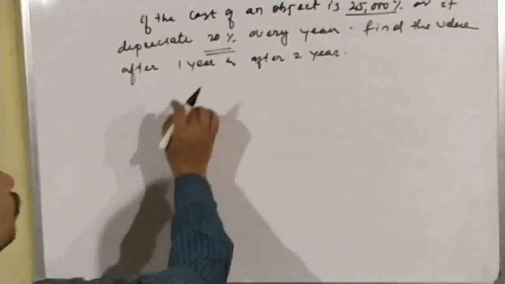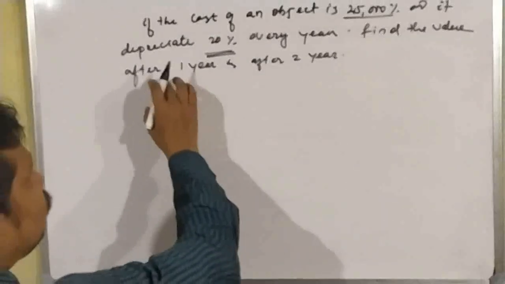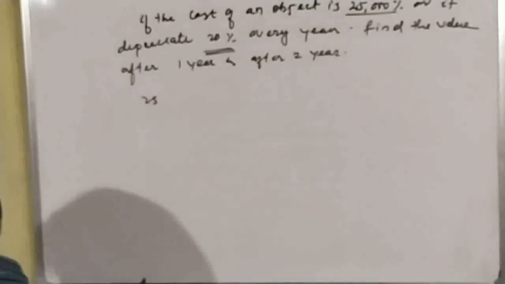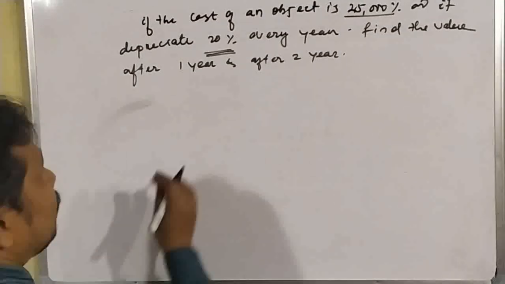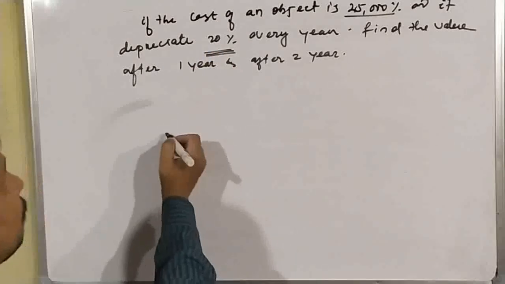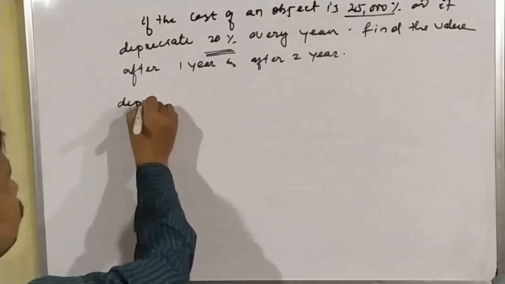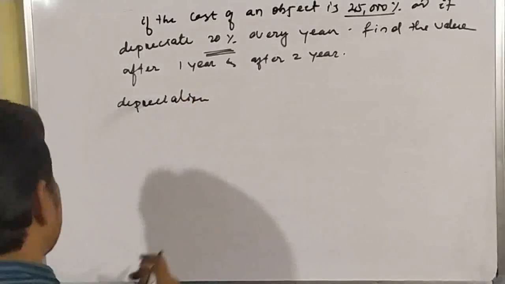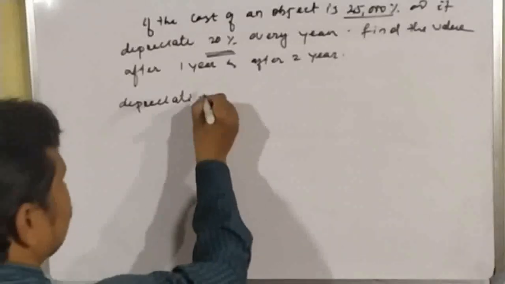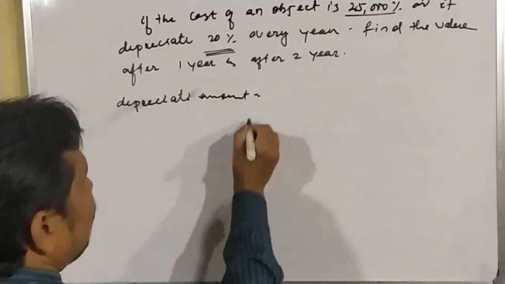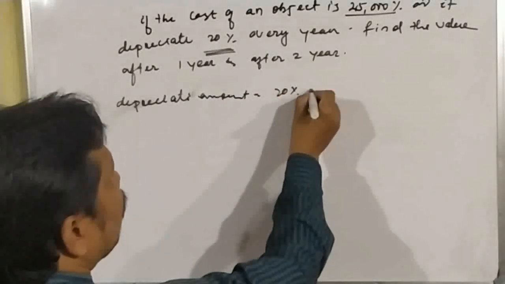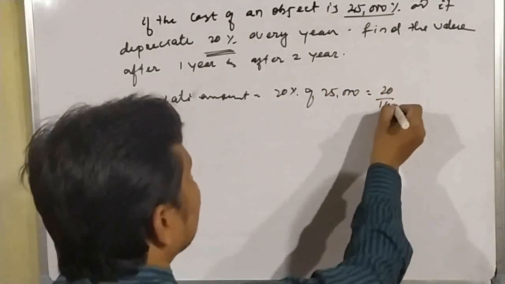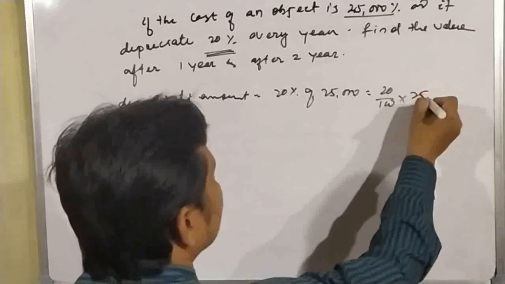So how can we find out the amount of decrease? If the value decreases by 20%, then what is the net value? We have to first calculate the amount of depreciation. Depreciation amount is equal to 20% of 25,000, which is 20 by 100 into 25,000.